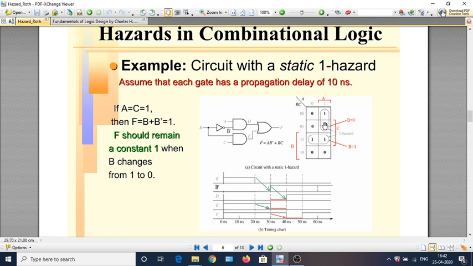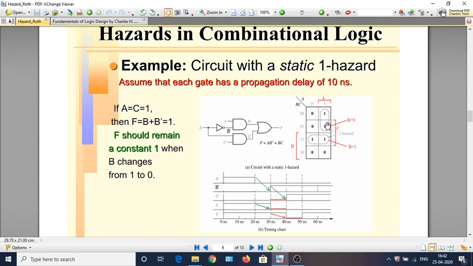But when we jump here, the contribution will be given by this term, while the term BC will become 0 for this input combination. So when we have a switch from this square to this square as a result of the change in the variable B, the term which contributes to F switches from BC to this term.